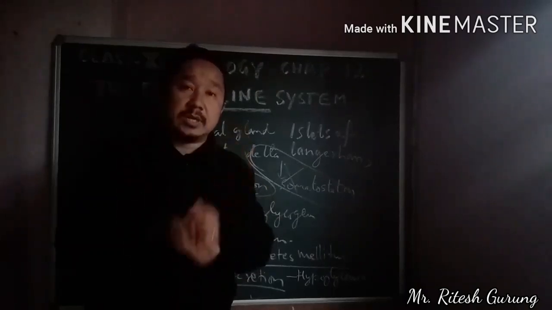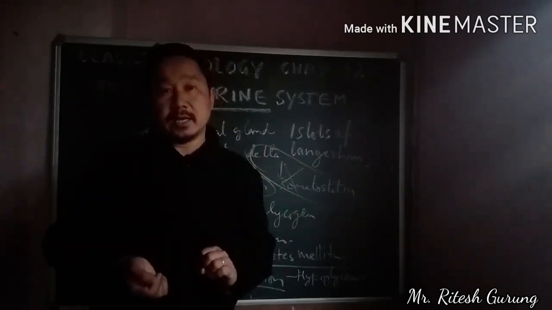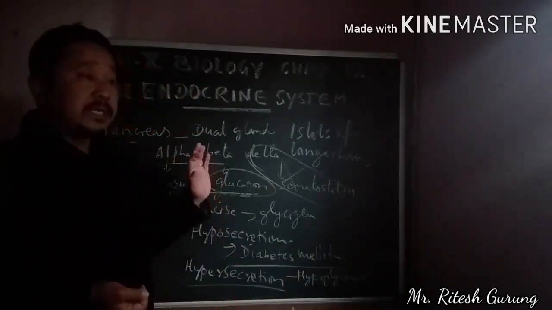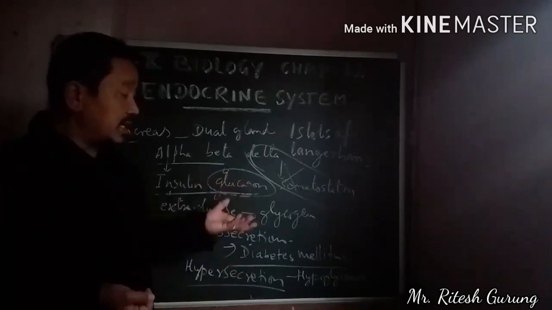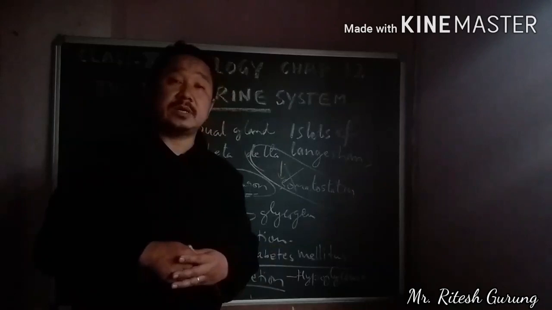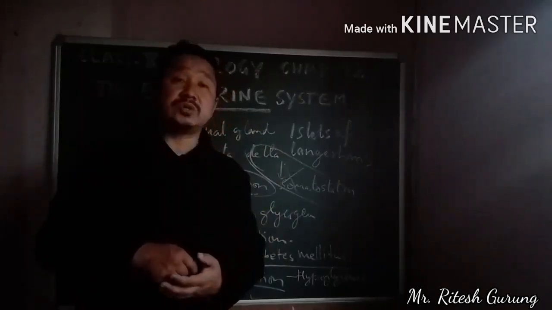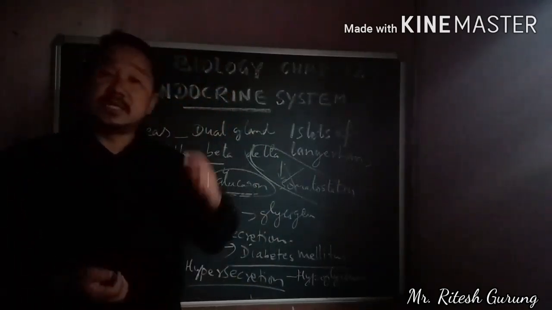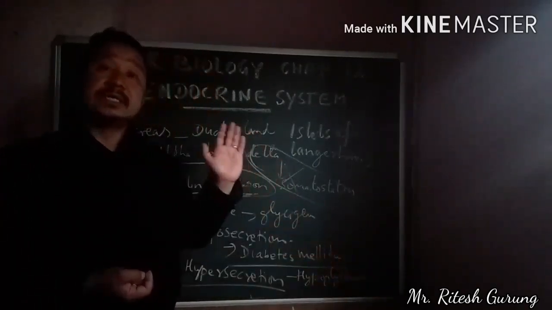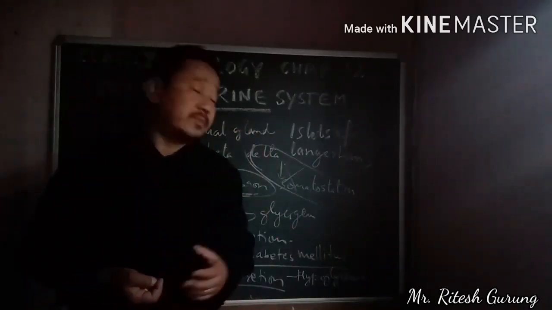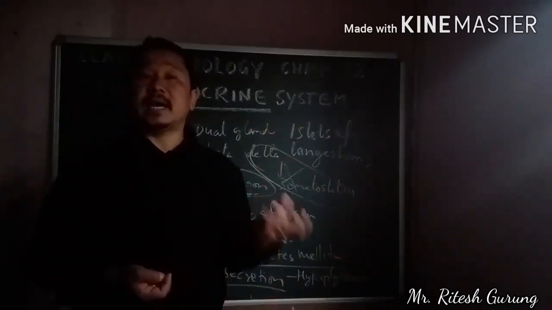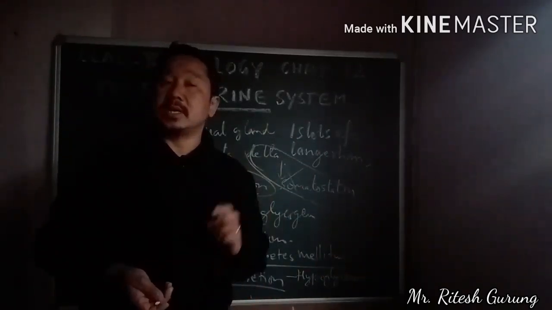That means your brain will reach the state of coma if this hypersecretion of insulin takes place in the body. If it is secreted more than the body requires, then obviously hypoglycemia will be there, the sugar level will be less, and consequently the brain will reach the state of coma also. That particular condition is sometimes seen when an overdose of insulin is given to a patient of diabetes mellitus. The same problem will be there, and that is called insulin shock.